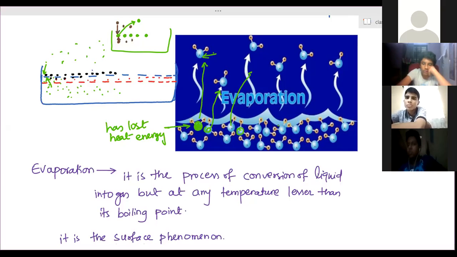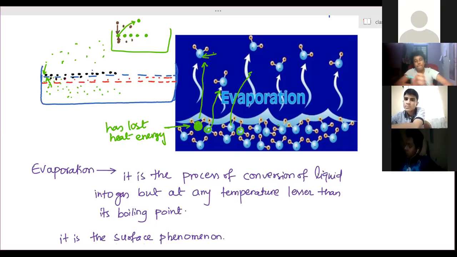So therefore, due to evaporation of particles, the remaining liquid becomes cooler. Whenever evaporation takes place, it will always cool the substance, the liquid. Clear? Able to understand? Now take an example.